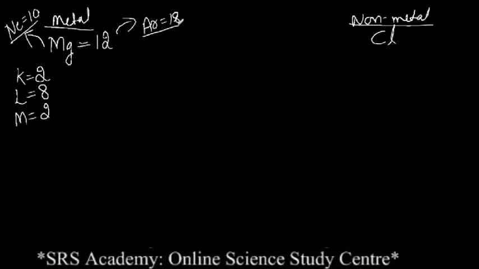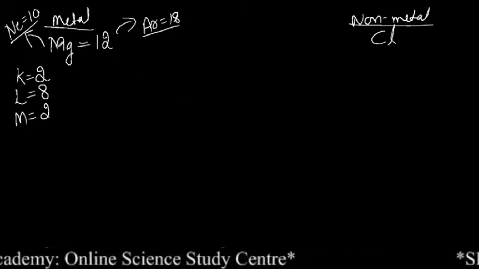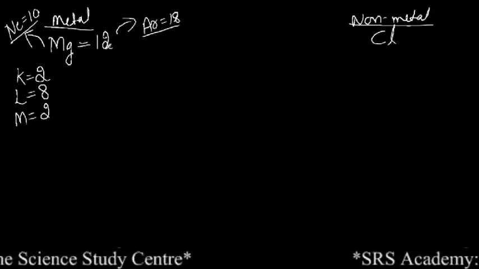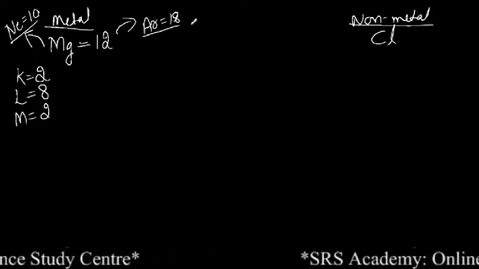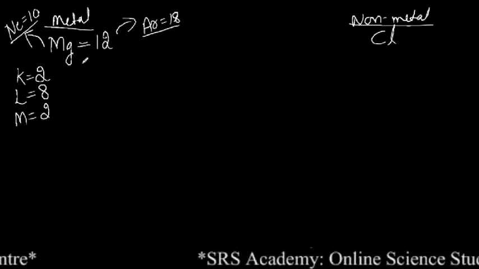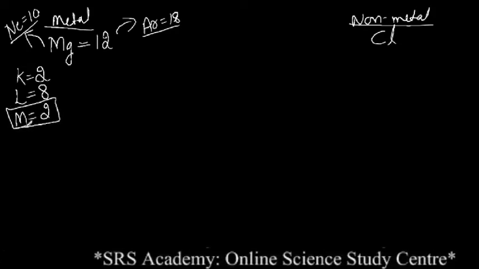Now what will it do? Losing 2 electrons is easier than gaining 6 electrons, right? So for that reason magnesium will lose the 2 electrons present in its outermost shell, that is the M shell.